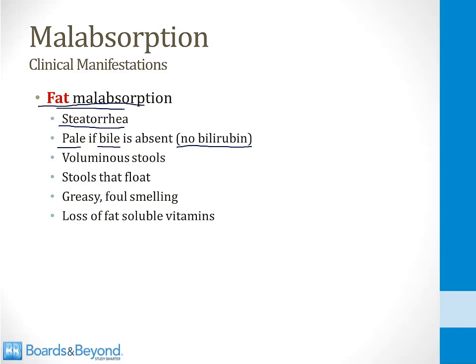with bile. In addition, fat malabsorption leads to voluminous stool. The fat tends to take up a lot of volume and make large volume of stools. Stools will float in fat malabsorption. That's because fat is not soluble in water, so the stool will separate from the water in the toilet bowl and the stools will float. And then finally, fat leads to greasy, foul-smelling stools, and you can also lose fat-soluble vitamins in the stool.